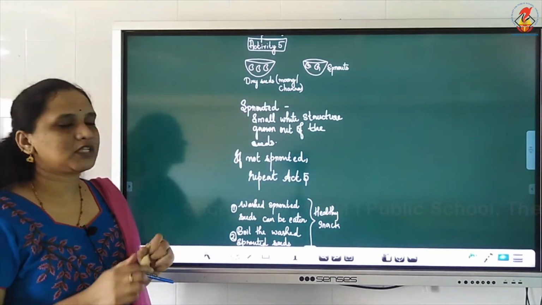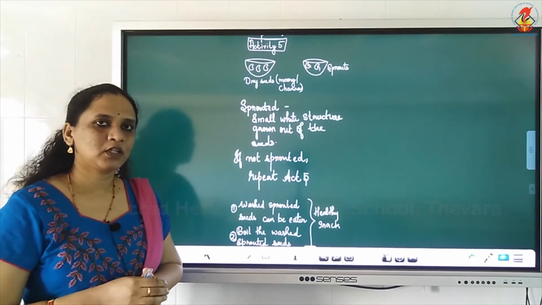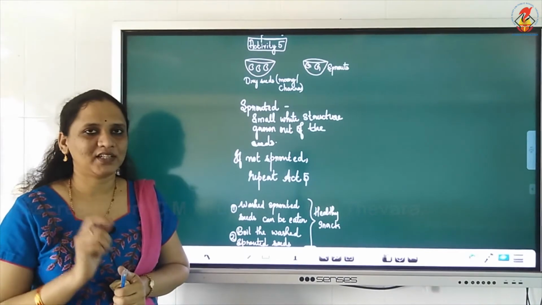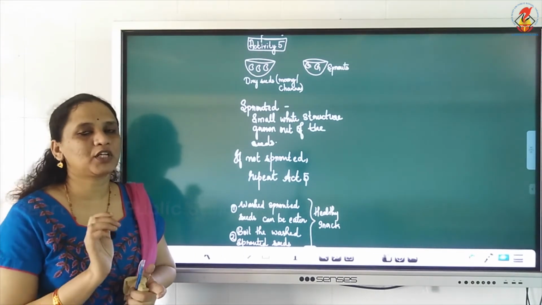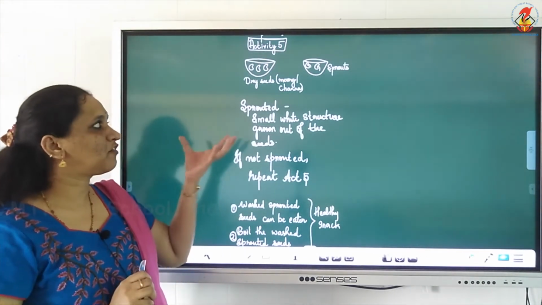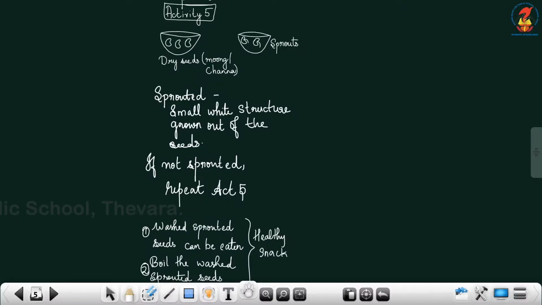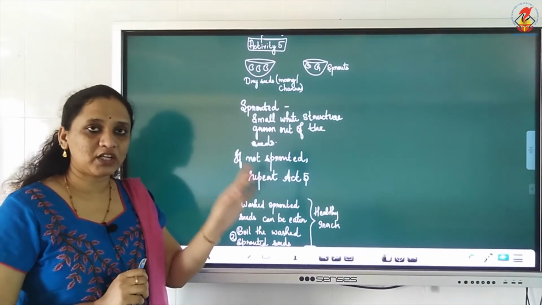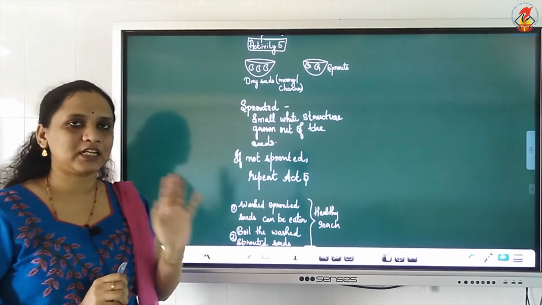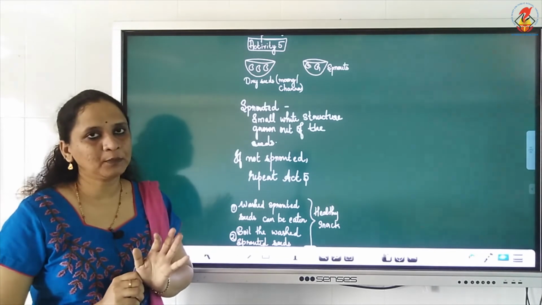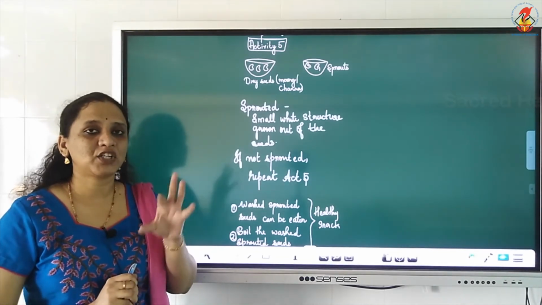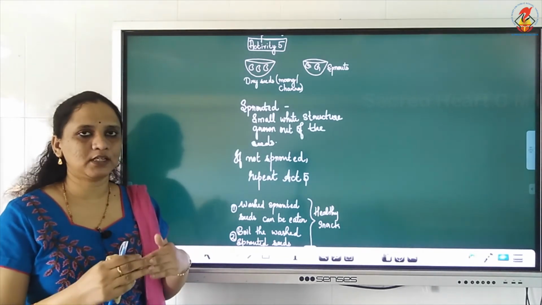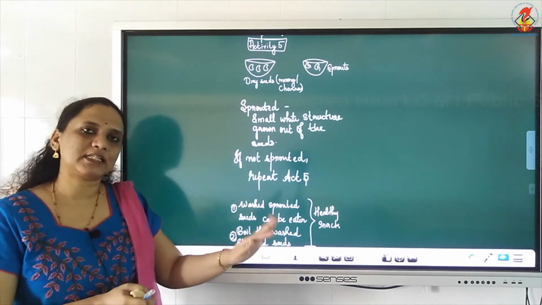Okay. Now, we will look into activity 5. What is activity 5? It is very simple. Mostly you can see your mother doing this at home. You have to take dry seeds. It can be moong, it can be chana. You take the dry seeds in a bowl, then what do you do? You put water, wash in water, drain it, throw away the water, take a wet cloth and wrap it, and keep it aside overnight.